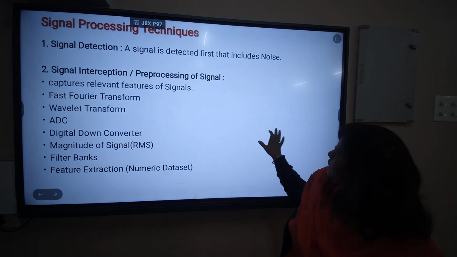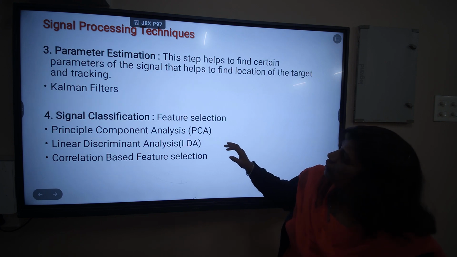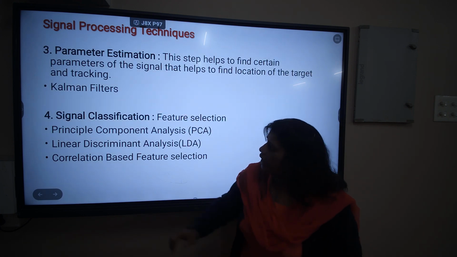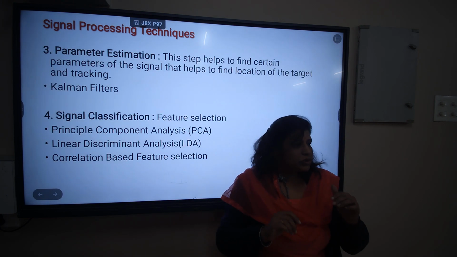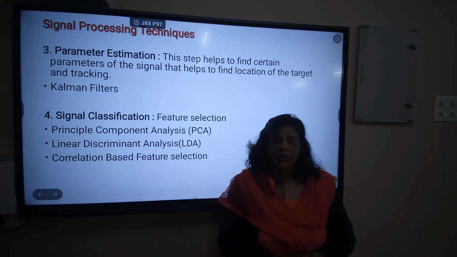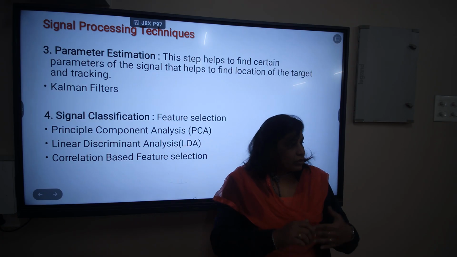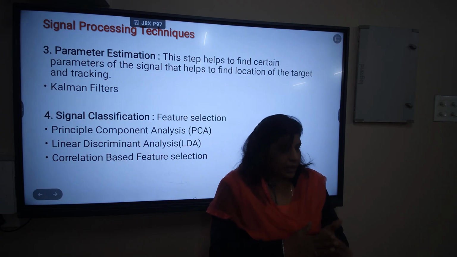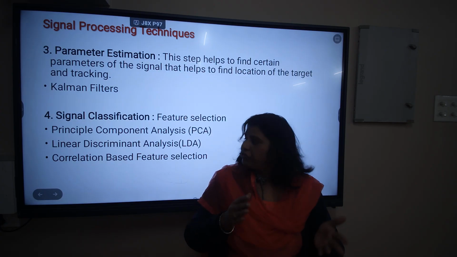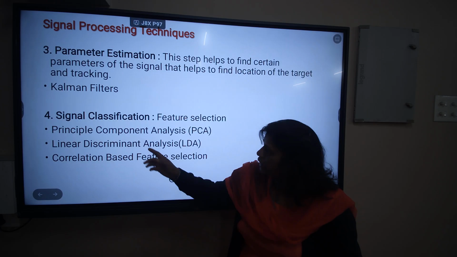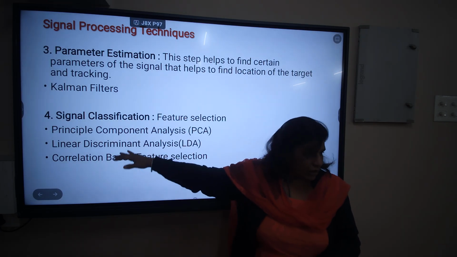Now next is the parameter estimation. We have the Kalman filters because it is used for the prediction. Kalman filters or the particle filters are used for the predictions. कि signal है तो आगे क्या decision लेना है. So some smart filters are also required. And here starts the role of the machine learning.